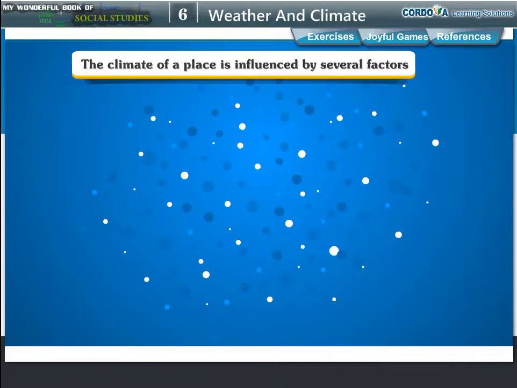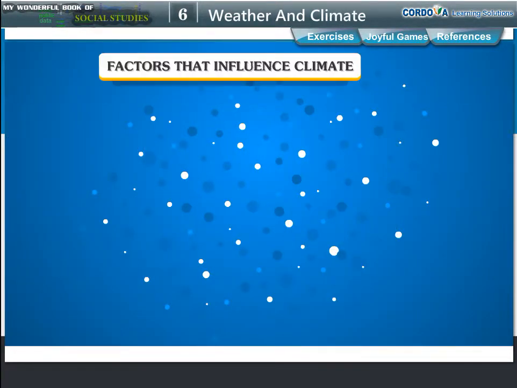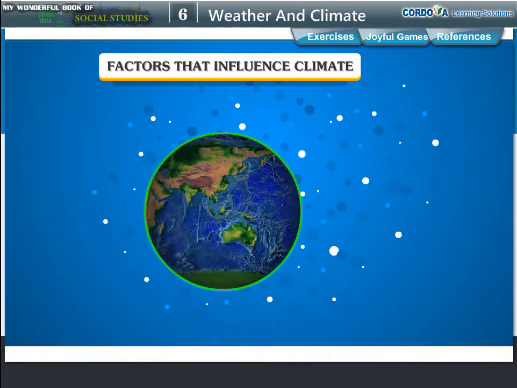The climate of a place is influenced by several factors. Latitude or distance from the equator, altitude or height above the sea level, distance from the sea, humidity, direction of winds. Factors that influence climate. Latitude or distance from the equator.